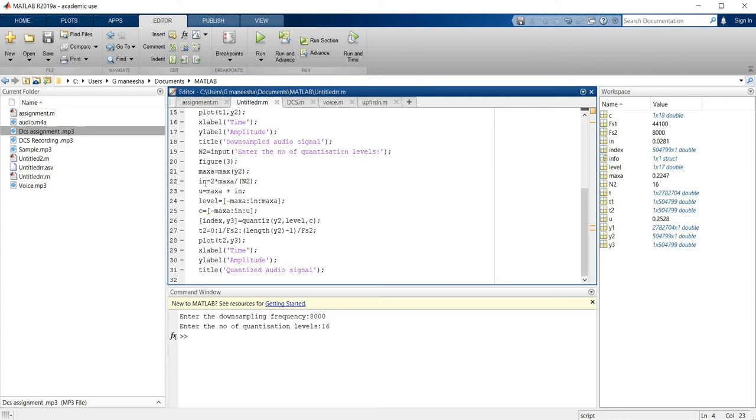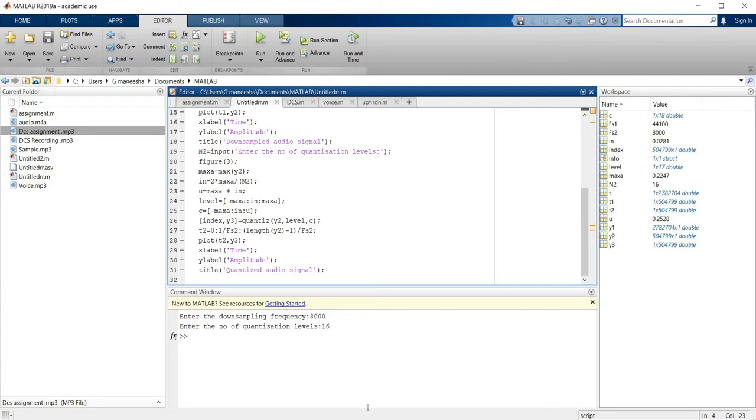And the interval, in, is 2 times maxA divided by n2, where n2 is the number of quantization levels. u is maxA plus in. The level ranges between minus maxA and plus maxA. If a value lies between minus maxA and u, it is assigned to that level. To perform the quantization of the audio signal, we use this syntax, and for plotting, we use this syntax.